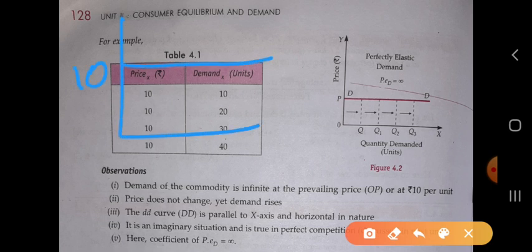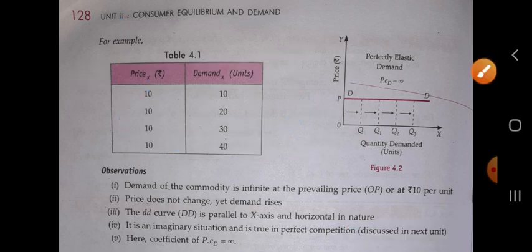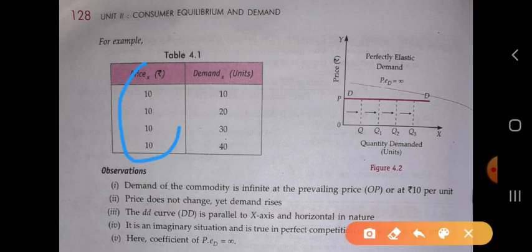Price is here, commodity 10, 20, 30, 40, and horizontal in nature. It is horizontal as well as parallel to the x-axis. It is an imaginary situation and is true in perfect competition. Okay, we will discuss different forms of market in the next chapters. So we can say that this perfectly elastic demand is an imaginary situation. It is not in reality, because you can imagine that the price is always the same.